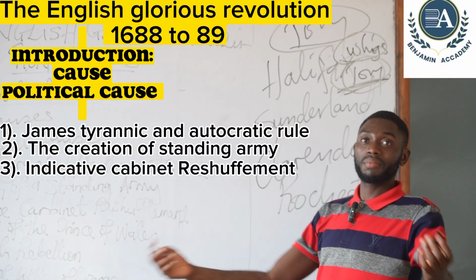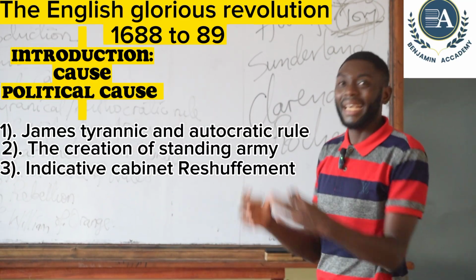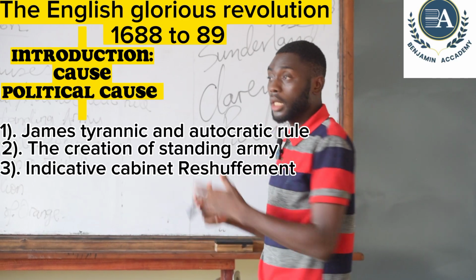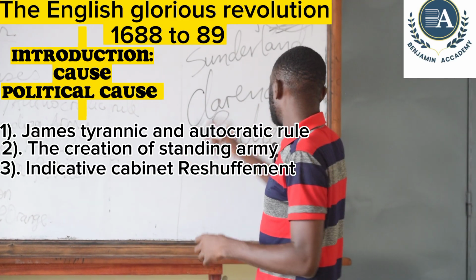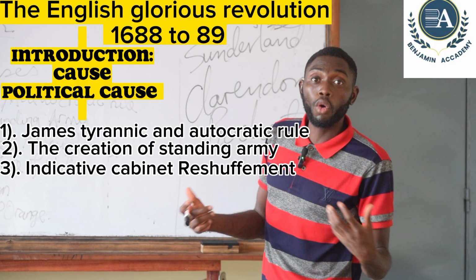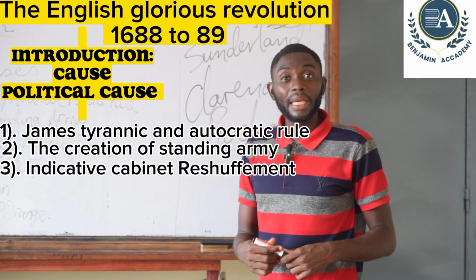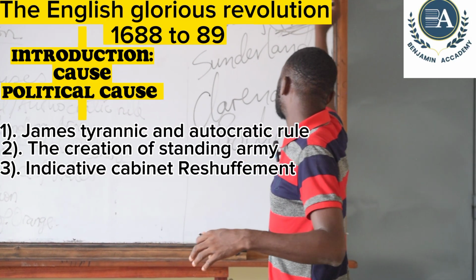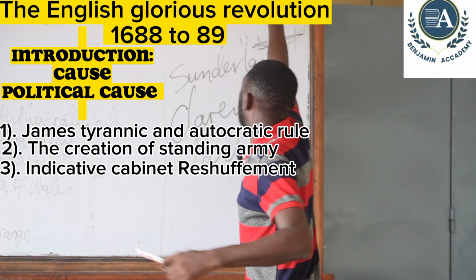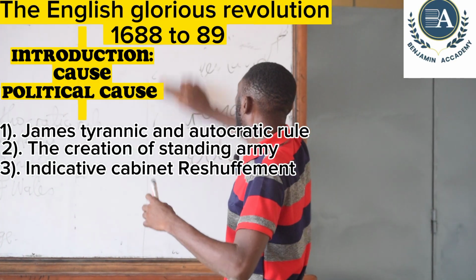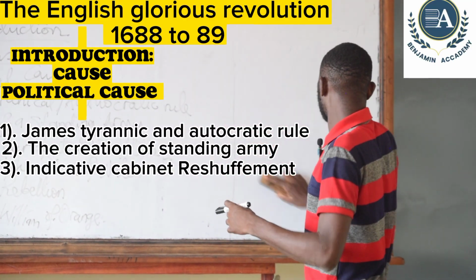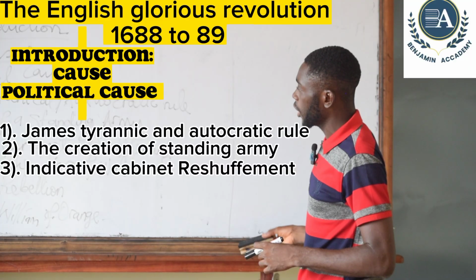James went ahead and dismissed them, and because of this, he gathered the anger of the people of England towards him, because they did not see the reason why he should dismiss Clarendon and Rochester when they were Tory ministers that were always giving support to the king. As I earlier said, the Whig party was the opposition party, while the Tory was a party that was giving support to the king. So this cabinet reshufflement was also another political reason why the people of England were not happy with James.